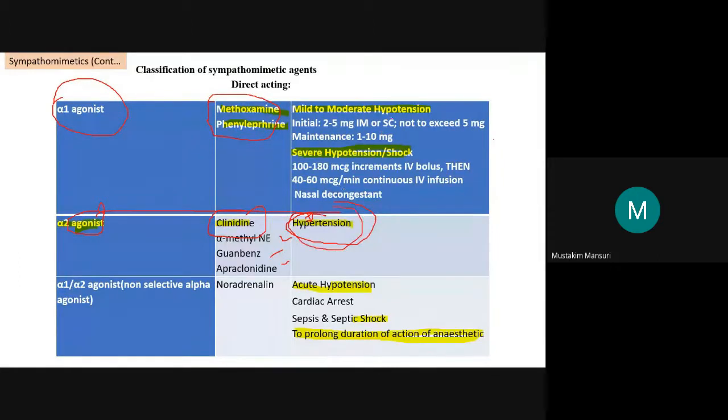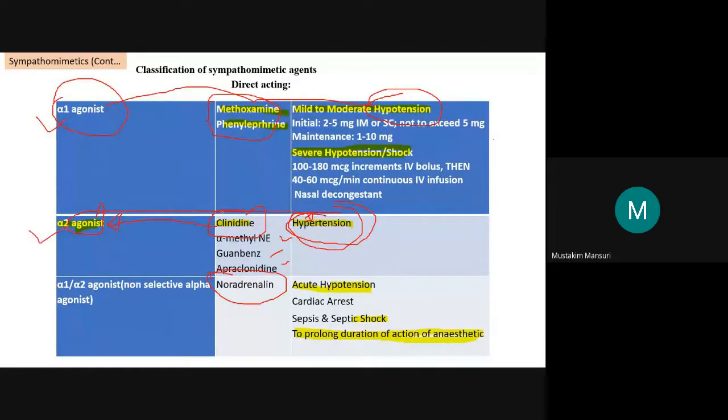Here you can see that alpha 1 agonists are for hypotension. Then mixed. Now, the word that is used: when we say selective alpha 2, like clonidine, it is a selective alpha 2 agonist. But noradrenaline is non selective, in the sense it does not have selectivity for alpha 1 or alpha 2.